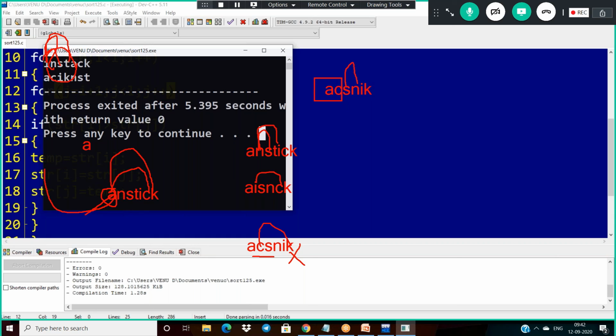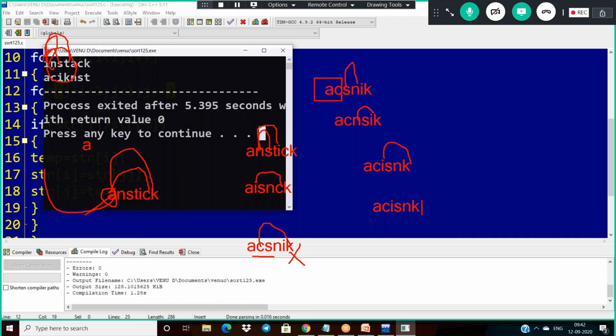Next, for the remaining, is the ASCII value of s greater than n? Yes, so do the swap: a c n s i k. Now is n greater than i? Yes, so do the swap: a c i s n k. Now is i greater than k? No. So your string is this. For the next iteration, a c i are in the proper place.